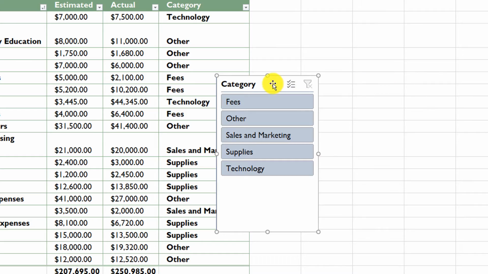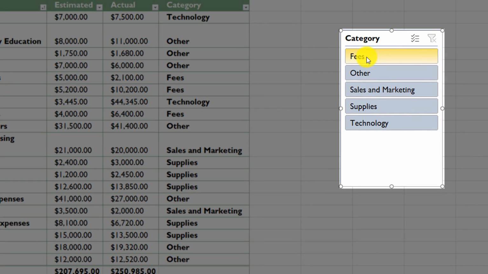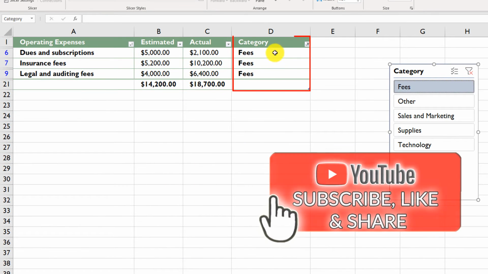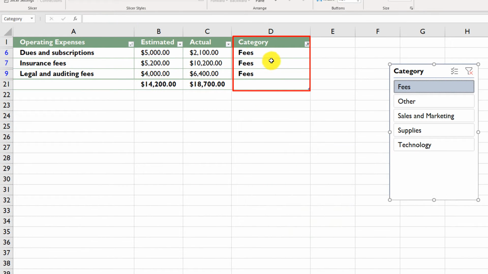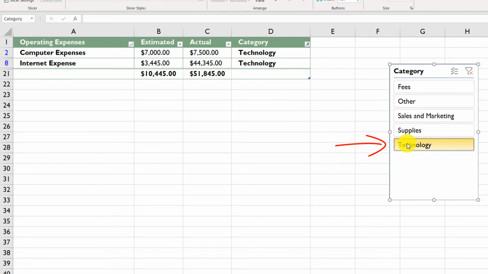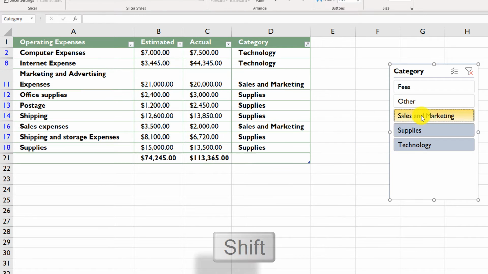Now I should be able to quickly select all the items in the particular category. So for example, if I want fees, I just need to click on the fees option. And Excel filters out and selects all the items that have fees as a category. You can do the same thing for technology, for example. Or if you hold the Shift button, you can select multiple items.